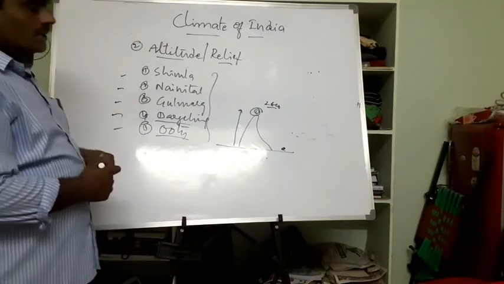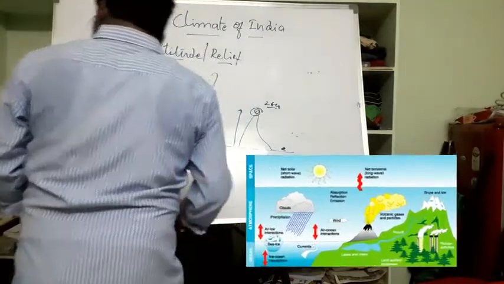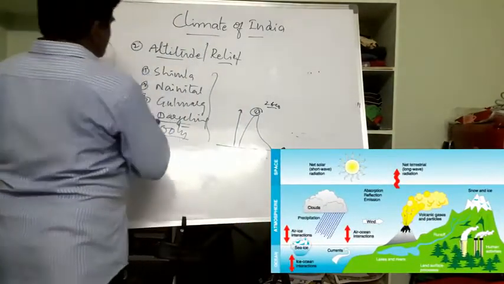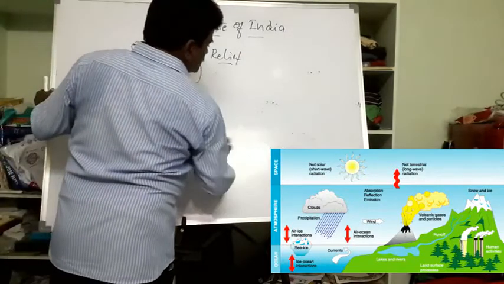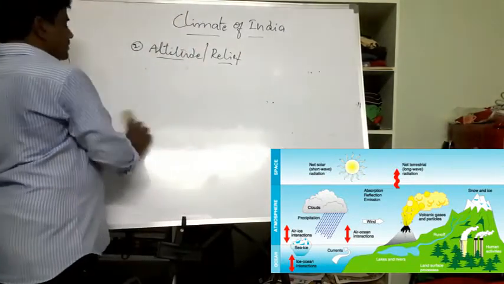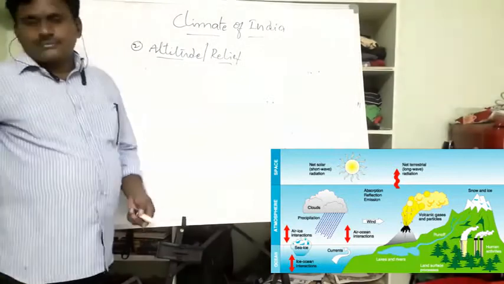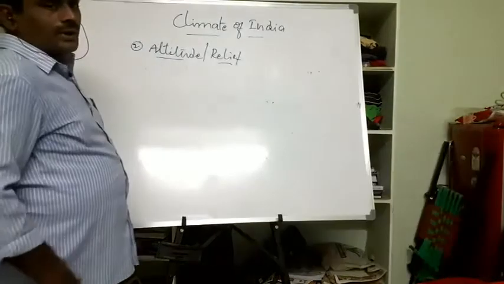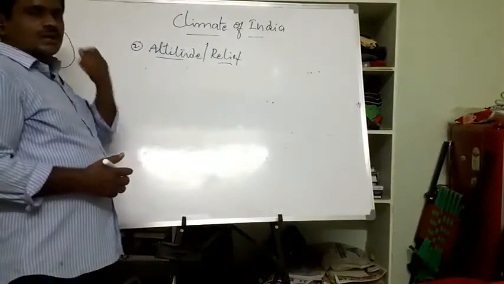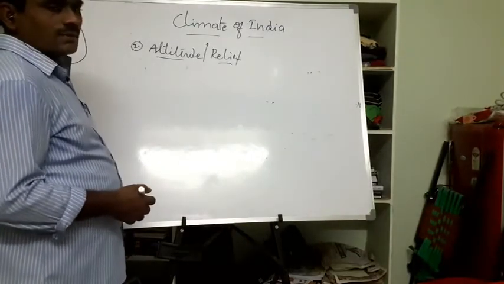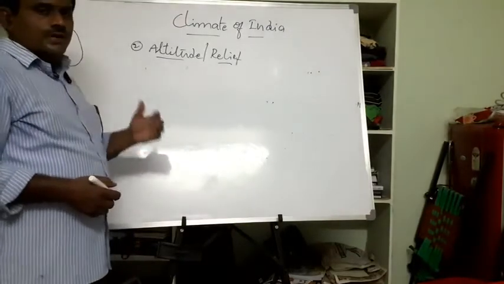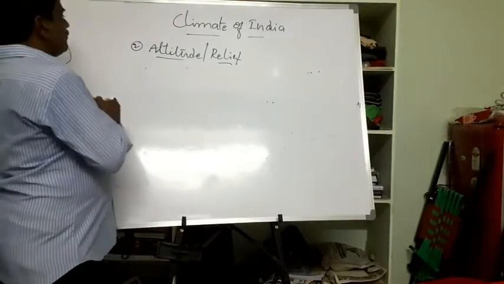The places on the surface experience more temperature, and the places, cities or states located in higher altitude regions experience cooler climate. Just like Meghalaya, the northeastern states, most of the regions in the northeastern states or northern regions experience cool climate because of their location. This is about the second factor.